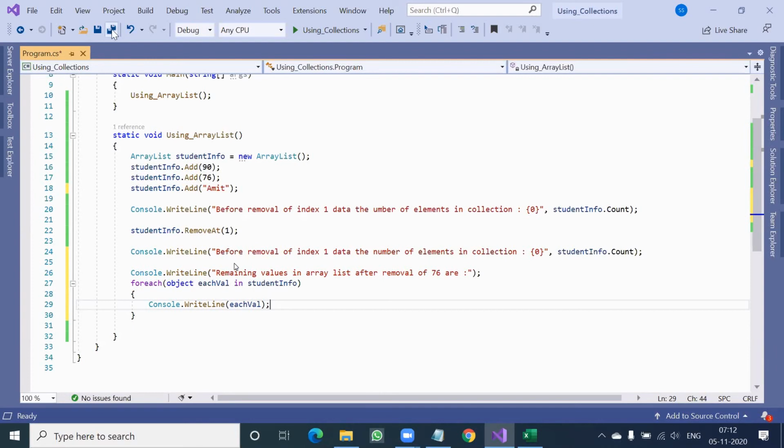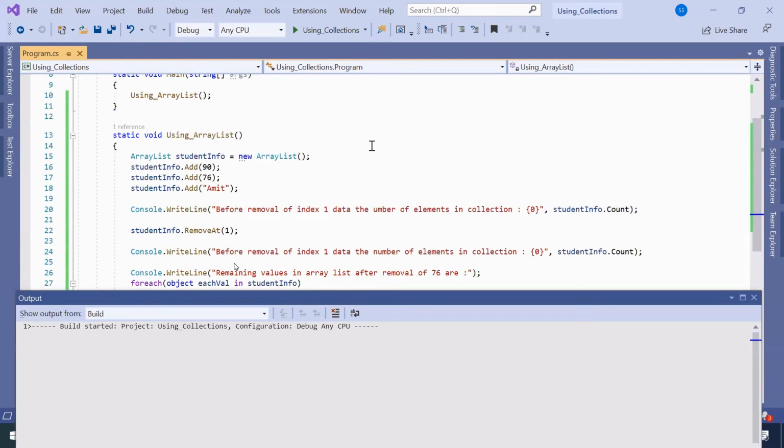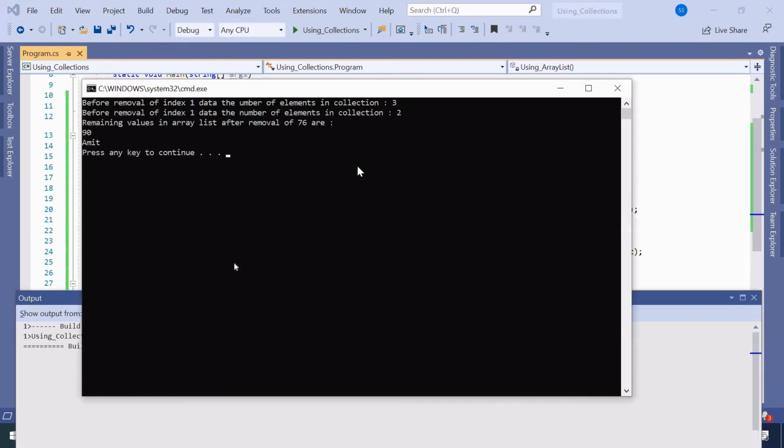So let's execute once more. Control F5. Okay, so first it says before removal. Oh, I have not changed that sentence.